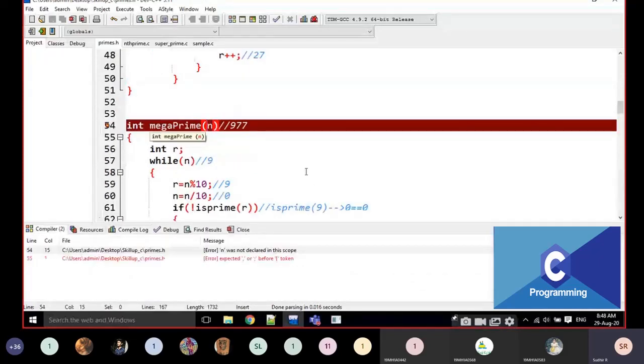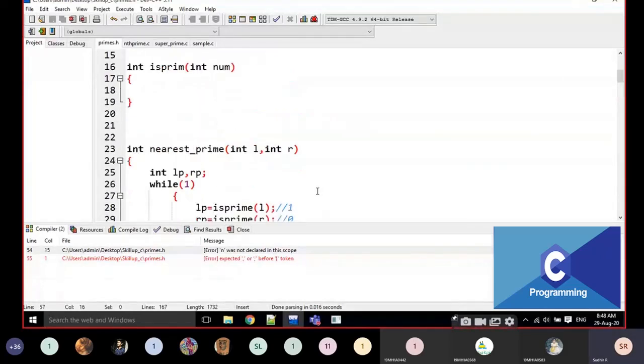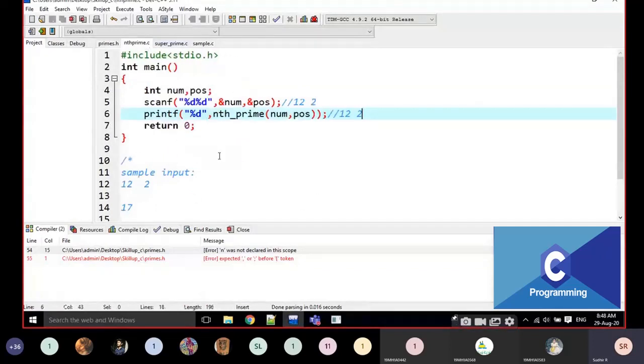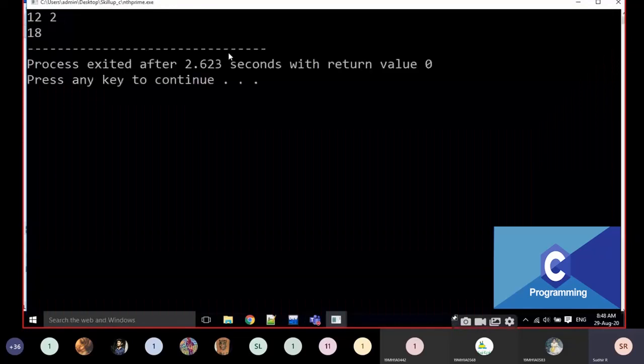Sorry, we have not executed here, we have to execute here, okay? Sorry, I am going to write here include primes.h. I am going to give 12 and 2. Just look, it is going to be 18. The output is going to be 18.